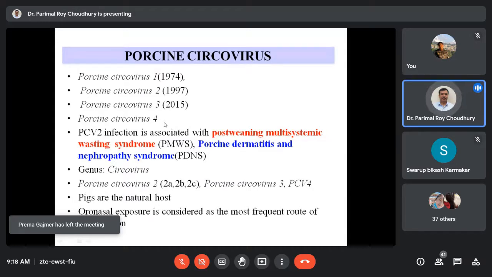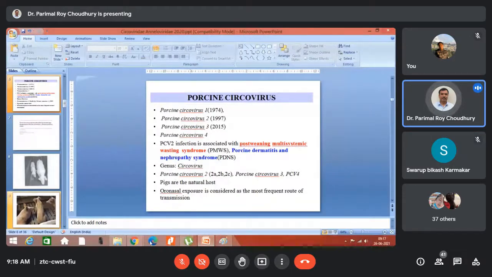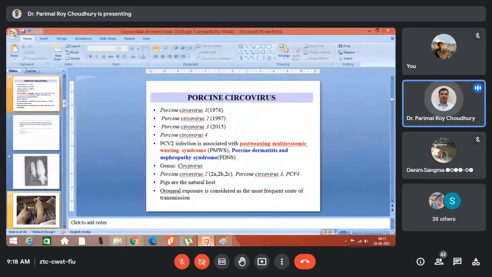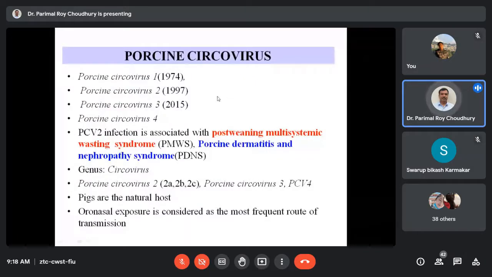And very recently, porcine circovirus 4 has also been reported from certain countries like China as well as the USA. They reported a novel circovirus, porcine circovirus 4. So likewise, if I am asked for the causative organism of porcine circovirus infection, then you have to mention it is porcine circovirus 2. Okay, 3 and 4 are yet to be established as major pathogens causing this particular infection. However, these are the different members identified under the porcine circovirus family.